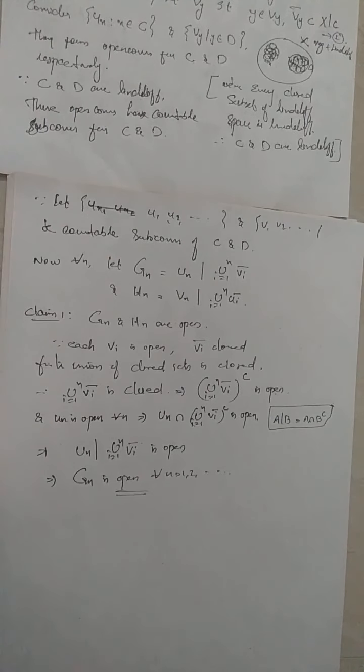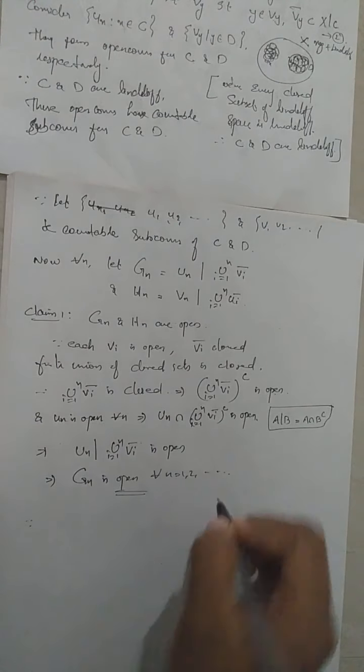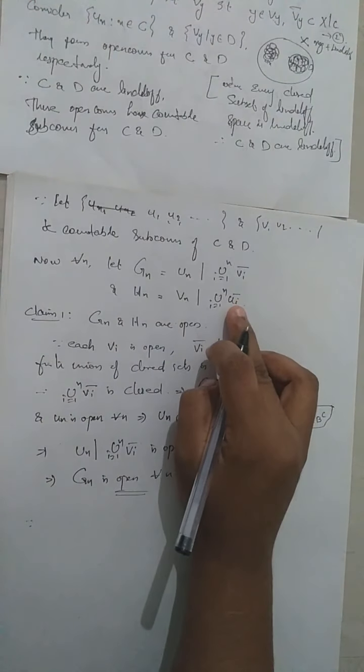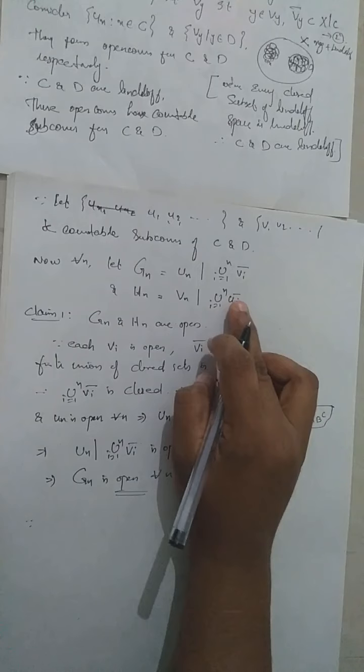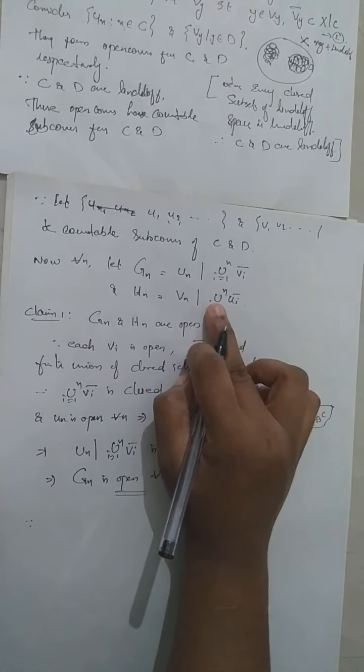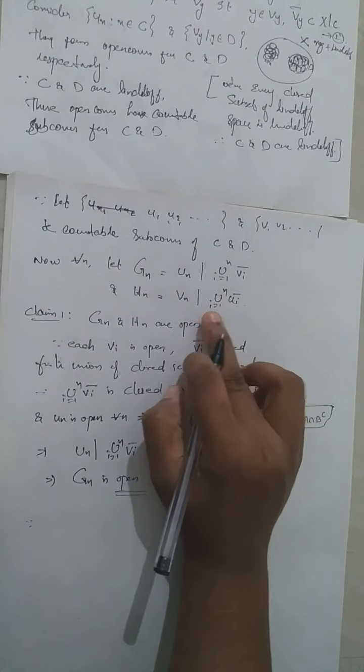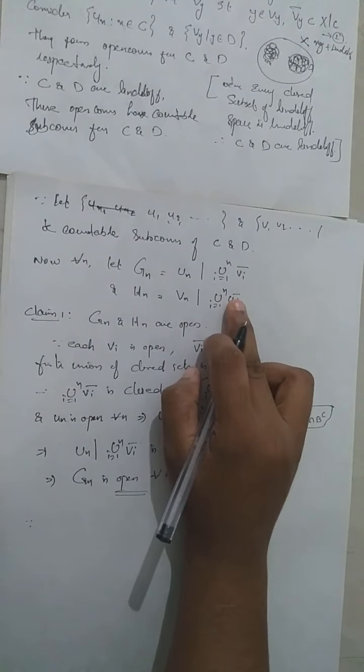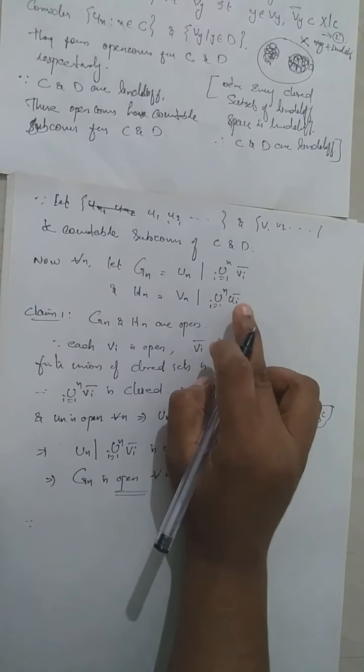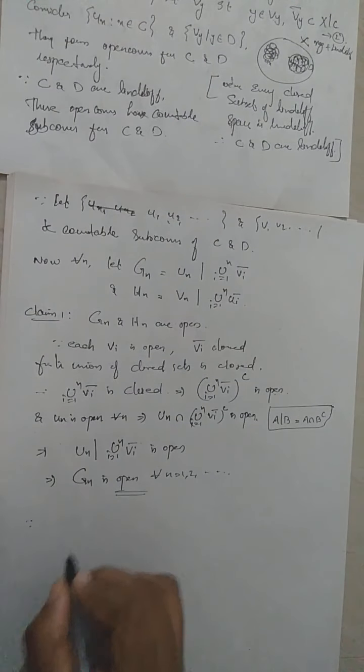In a similar way, we can prove that Hn is open. Why? Same condition: the closure of a set is always closed, therefore Ui closure is a closed set, and a finite union of closed sets is again closed, therefore the union i equal to 1 to n of Ui closure is closed, then its complement will be open. I will write here.